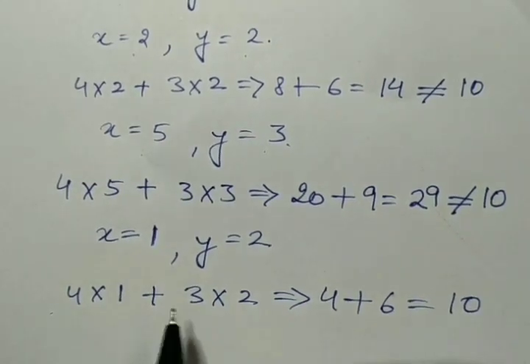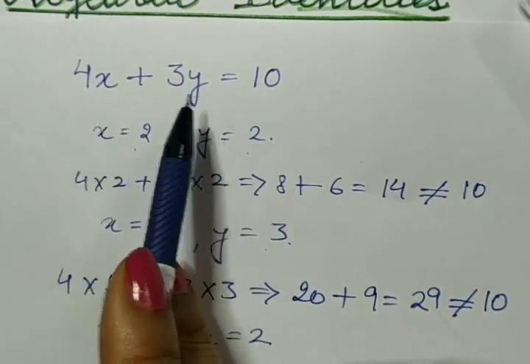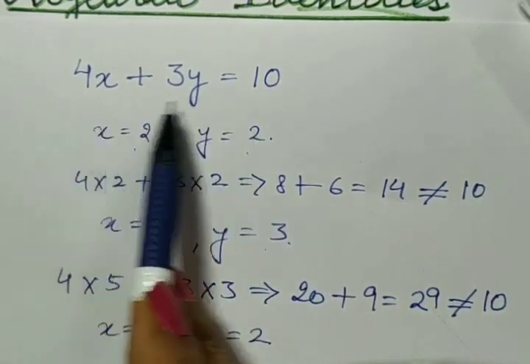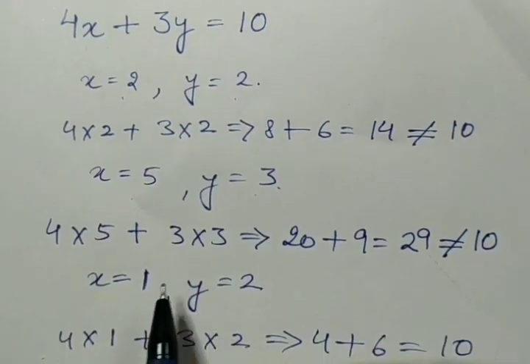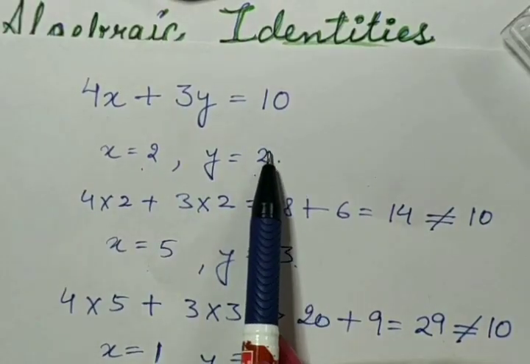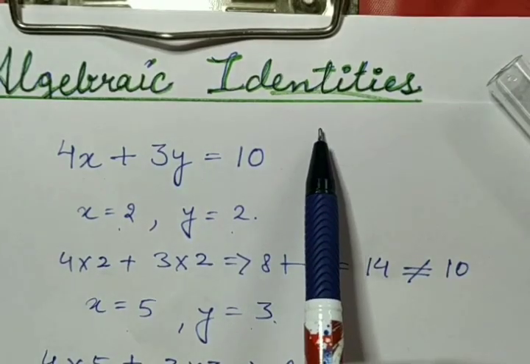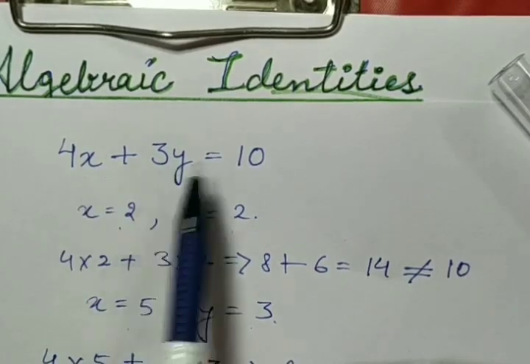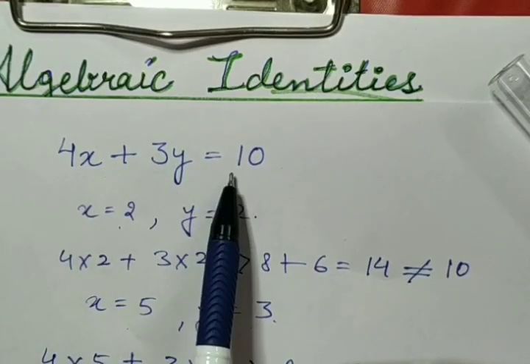So what we find? This algebraic expression is not true for all values of these variables. x and y की किसी भी वैल्यू के लिए ये इक्वेशन ट्रू नहीं है, सही नहीं है. Only for particular values of x and y, this algebraic expression is true. But what are identities? Identity is a statement of इक्वालिटी जिसमें वेरिएबल के अंदर हम कोई सी भी वैल्यू पुट करें तो राइट हैंड साइड एंड लेफ्ट हैंड साइड बोथ विल बी इक्वल.